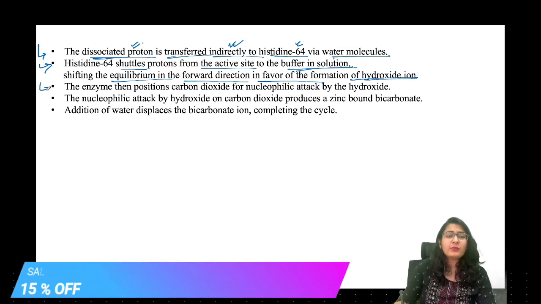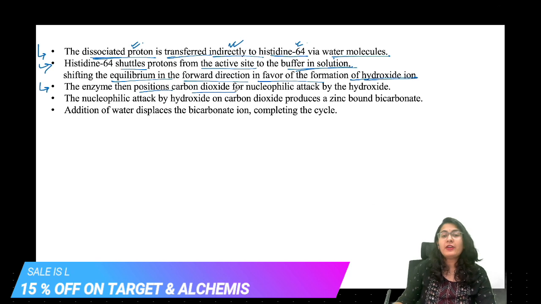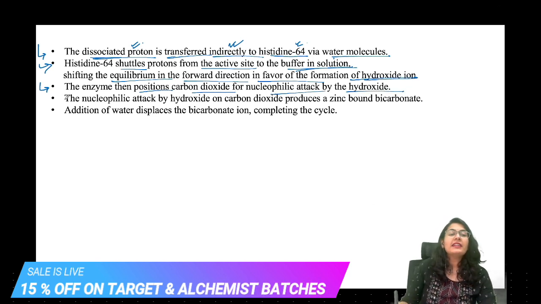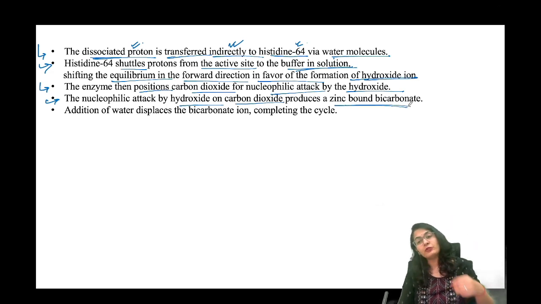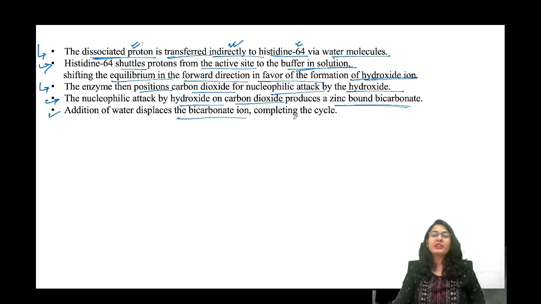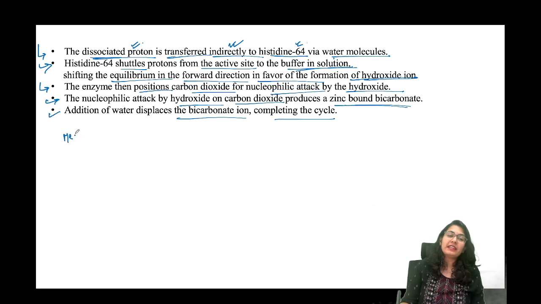The enzyme then positions carbon dioxide for nucleophilic attack by the hydroxide, and the nucleophilic attack by the hydroxide on carbon dioxide produces a zinc bound bicarbonate. Addition of water displaces the bicarbonate, completing the cycle. So this is the overall mechanism in our writing.